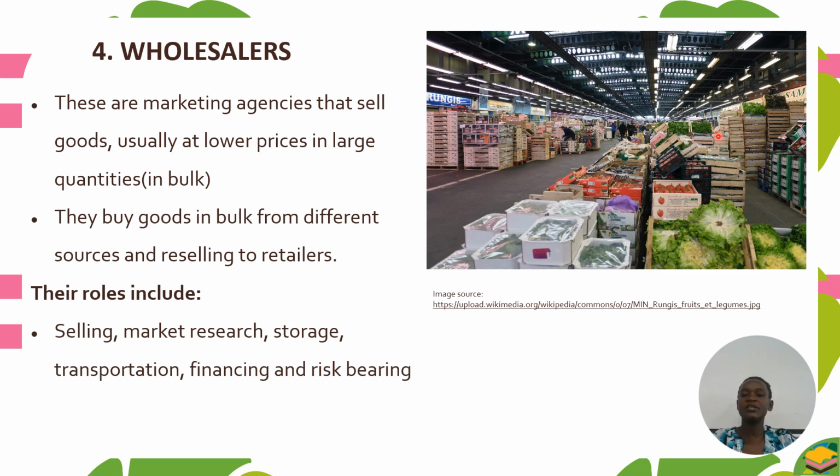In the picture, it is showing agricultural products packed in large quantity, let's say in cartons or bags. So people will buy from these wholesalers in large quantity, and most of the time the price is low.